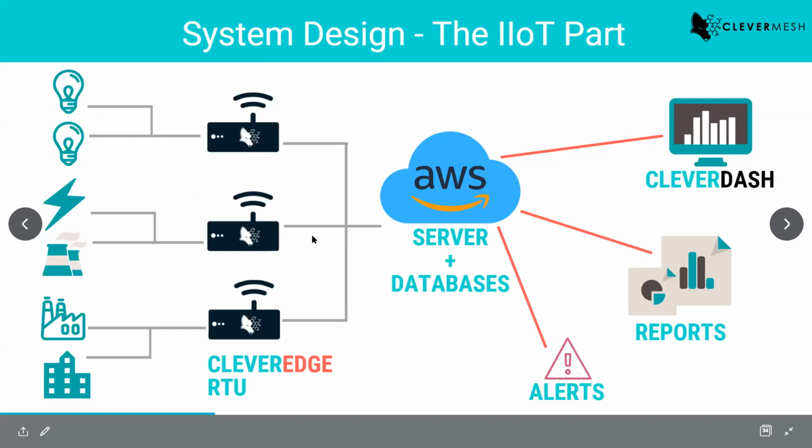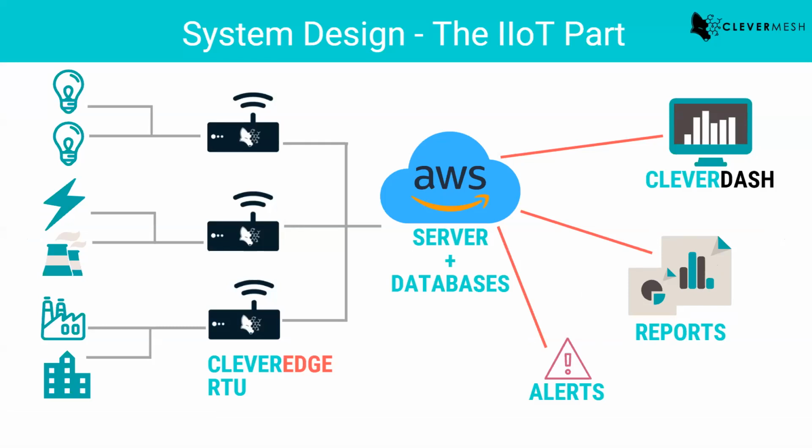The data is shared in real time with our AWS server. It is stored in our databases, and this data is what we have seen on our Clever Dash dashboard. This data is also used to generate reports and generate alerts. And all this is happening in real time. Right? In almost real time, the data is shared. So this is a very simplified overview.